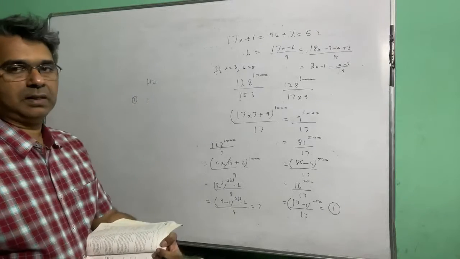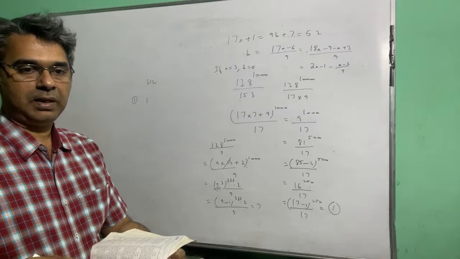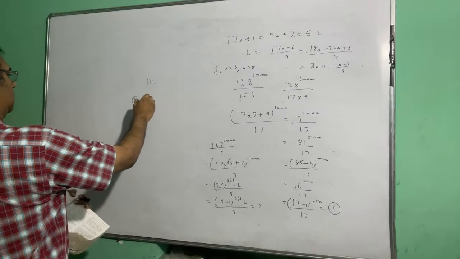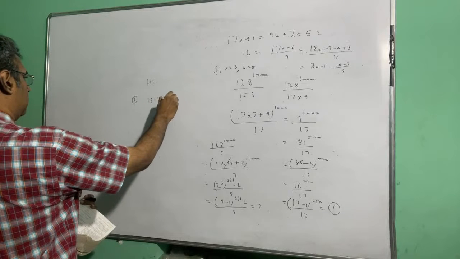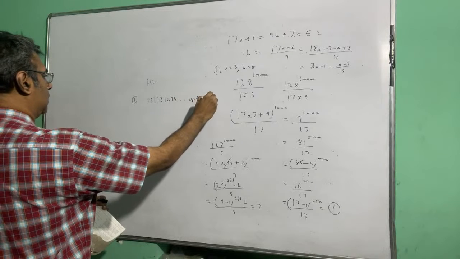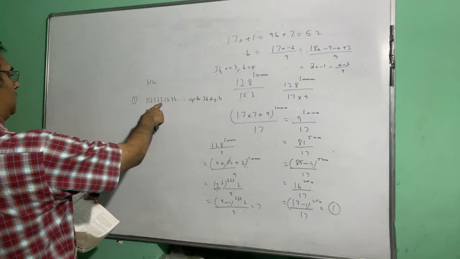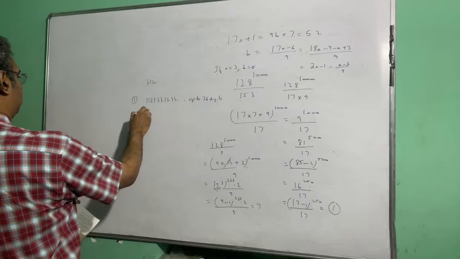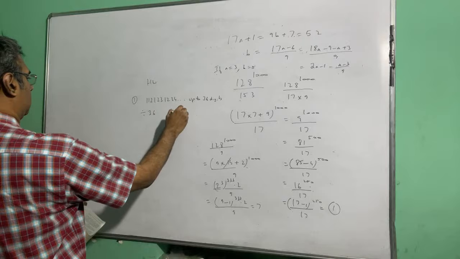You consider that there is a number in which you have to write the digits successively and keep adding one extra digit. So first you write 1, then you write 1, 2, then you write 1, 2, 3, then you write 1, 2, 3, 4, and you go on like this up to 36 digits. So if you divide this by 36, then what is the remainder?